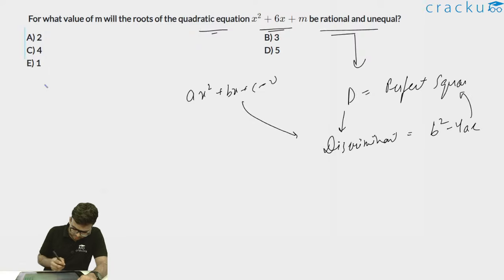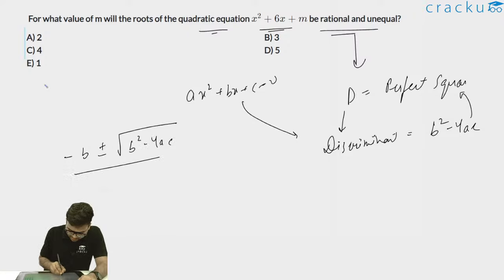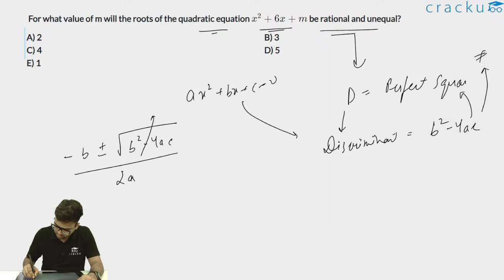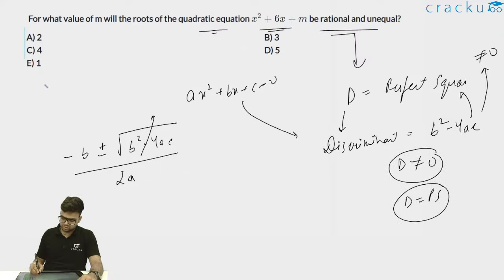Why? Because if you see the roots of the equation, they are minus b plus minus under root b square minus 4ac divided by 2a. Now the discriminant should not be equal to 0, and the discriminant should be a perfect square. Why should it be a perfect square? Because we want rational roots. And why should it not be equal to 0? Because we want unequal roots.